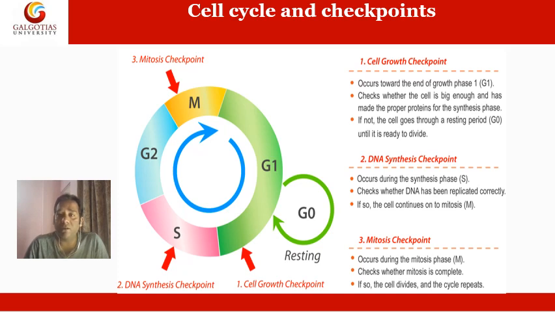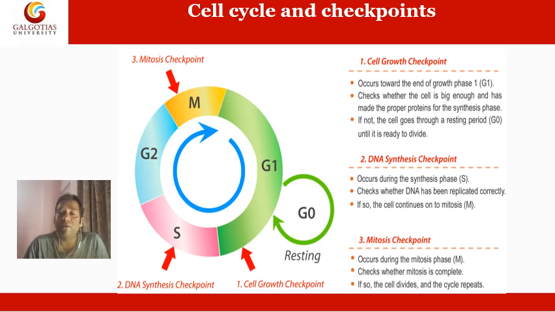The first checkpoint is called the cell growth checkpoint. It occurs towards the end of the G1 phase, and it checks whether the cell is big enough and has made proper proteins for the synthesis phase or to carry out the DNA replication process. If the cell is not prepared to undergo DNA replication, then what will happen?